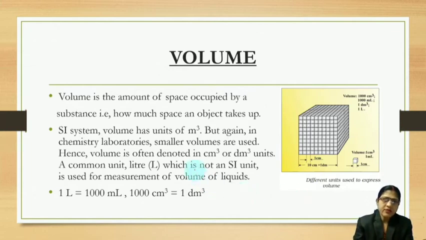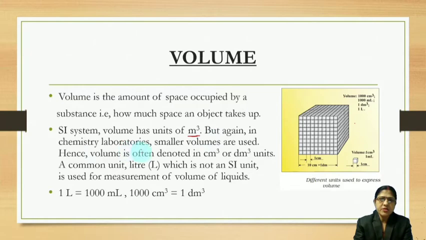The SI unit of volume will be meter cube, because if you take a cube with side a, its volume is length into breadth into height, and in a cube all are equal, so its volume will be a cube. a means some meter or centimeter or decimeter. So what will be the unit? Length cube. If the SI unit of length is meter, the unit of volume is meter cube.